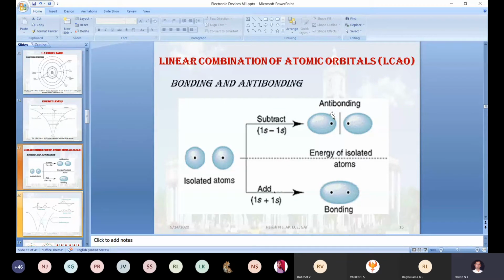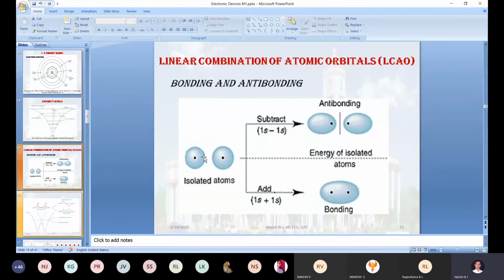Okay. So here once again, I will repeat, the probability of finding the electron is less, but energy will be high. Here in the bonding, probability of finding the electron is maximum, but energy will be less. So the probability of finding the electron, it will be high.